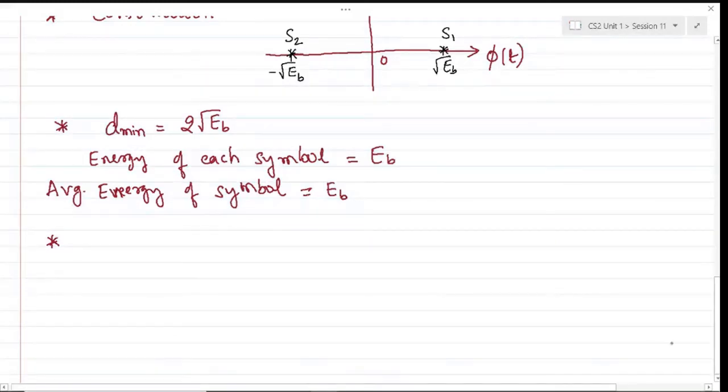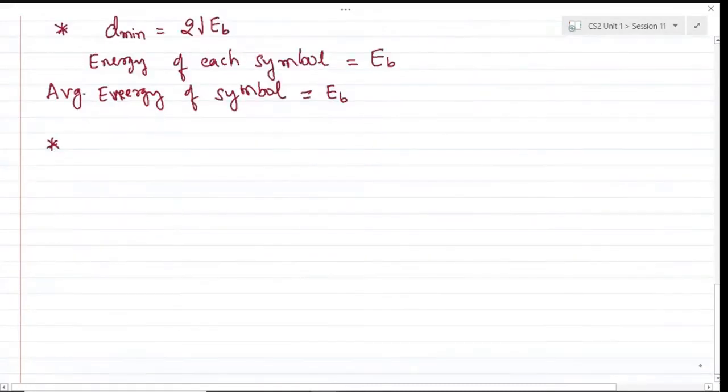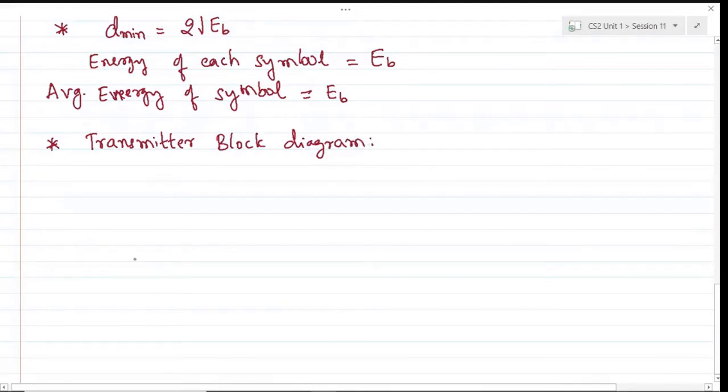All right, so we'll also try to sketch the transmitter as well as the receiver and try to find out the PSD, the power spectral density. First, I'll try to sketch the transmitter. Then we will move on to find the power spectral density. The transmitter block diagram: how will you implement the simple binary phase shift keying?